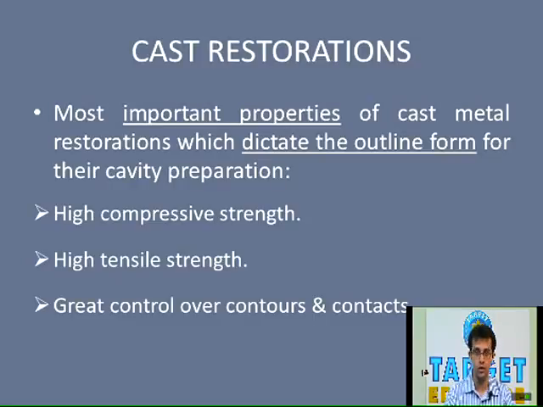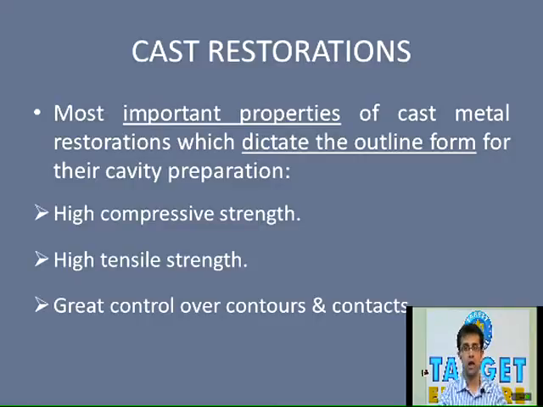Going to the next point, when there is a need to establish ideal contact, contours and embrasure form, this is the restoration of choice, because cast restorations are indirect restorations. That is, the restoration is fabricated in a laboratory, which gives better control over the contact and contours. Hence, even in cases of extensive carious lesions or extensive destruction of the tooth, it is possible to recreate the contacts and contours satisfactorily. Reproducing contacts and contours would be very difficult in a direct intracoronal restoration.